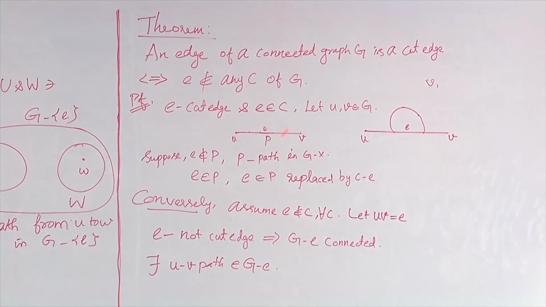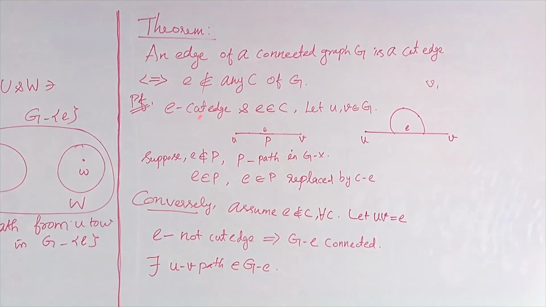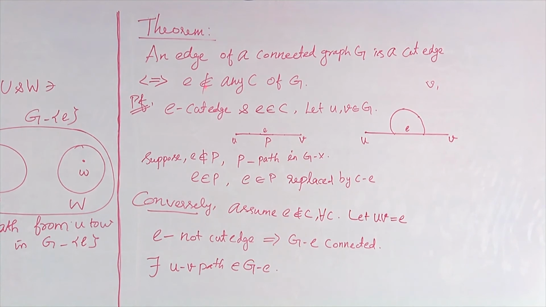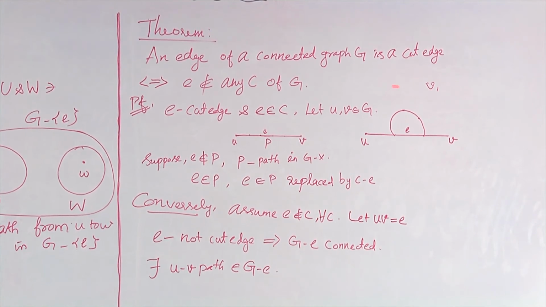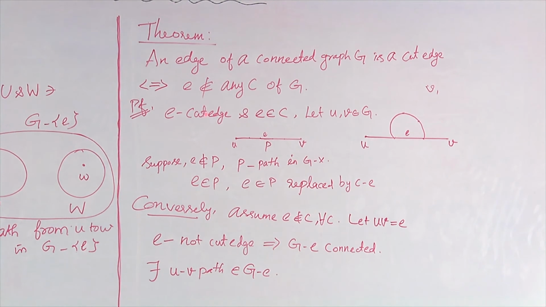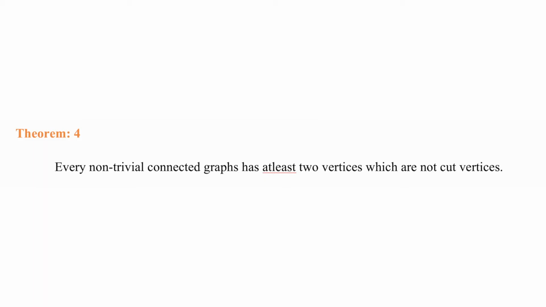The theorem actually gives me the necessary and sufficient condition for an edge in a connected graph to be a cut edge. That is, that edge should not be there in any cycle of G. Let's see another theorem. The statement is, every non-trivial connected graph has at least two vertices which are not cut vertices. Let's see the proof now.